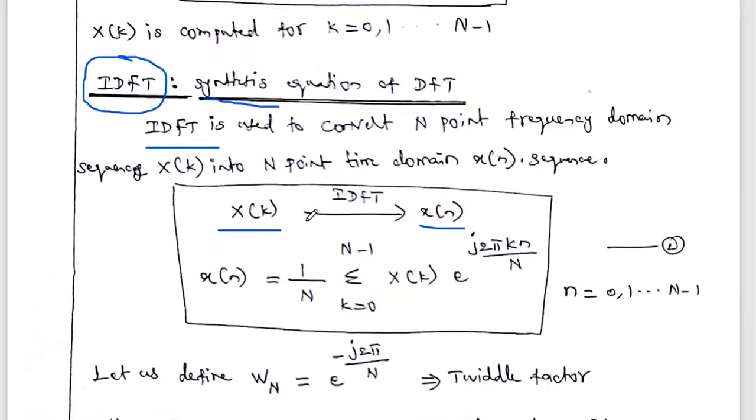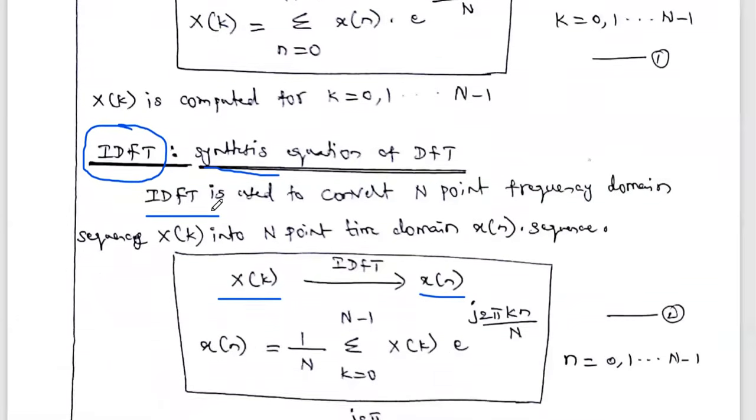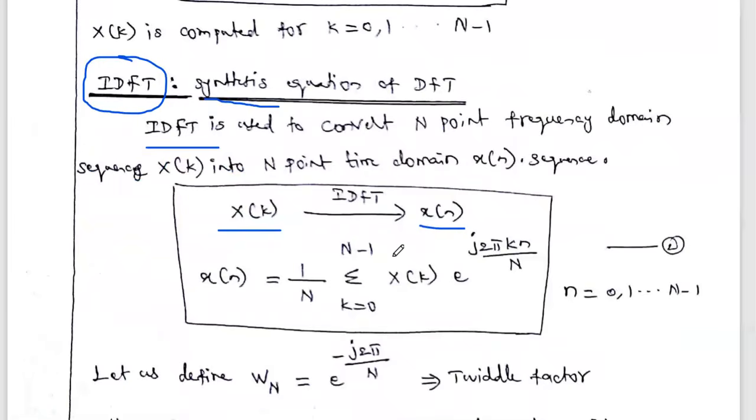So this formula is similar to the DFT formula. In DFT, what is the input? The input is x of n, the output is X of k. But in the inverse DFT, it is reversed. The input is X of k, the output is small x of n.